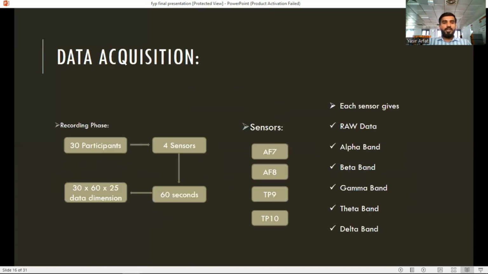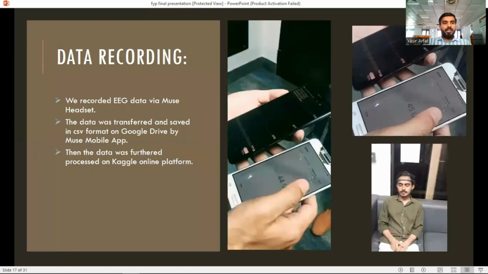So for data acquisition, we acquired the data of 30 participants using the four sensors in the Muse headset, and we recorded the data for 60 seconds. The four sensors are AF7, AF8, TP9, and TP10. Data recording. We recorded EEG data via the Muse headset. The data was transferred and saved in CSV format on Google Drive. Then the data was further processed on the Kaggle online platform.